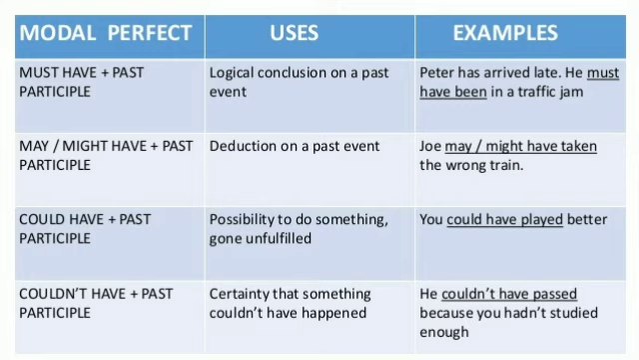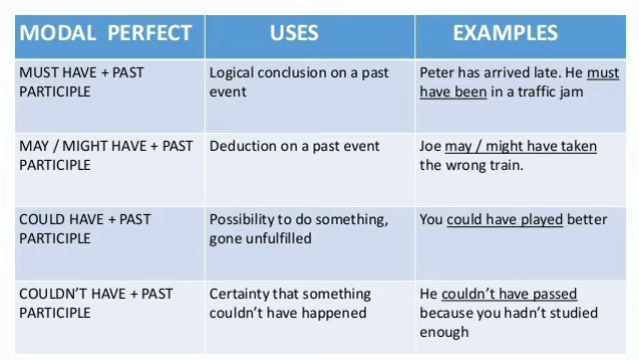Okay. Next modal is may, might have plus past participle. Its use, may, might have, is used for deduction on past event. Let us see its example. Joe may or might have taken the wrong train. So it is just the deduction of the past event.